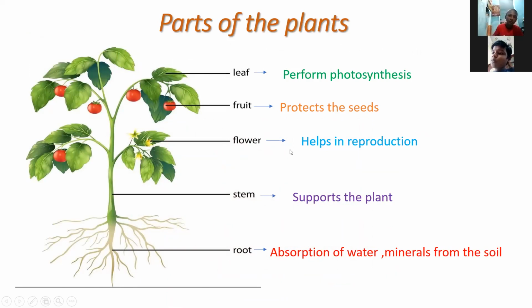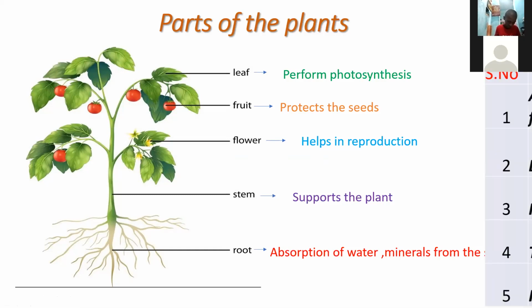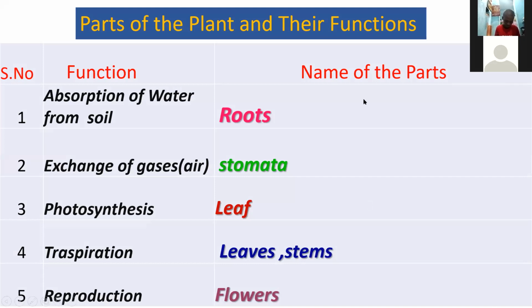And flower, it helps the reproduction. And stem supports the plant. And root, the absorption of water and minerals from the soil. Next, parts of the plant and their functions.